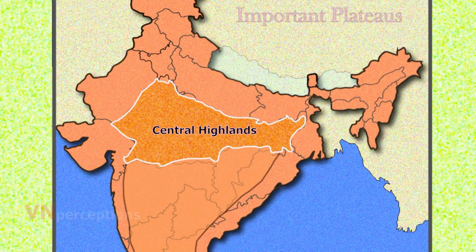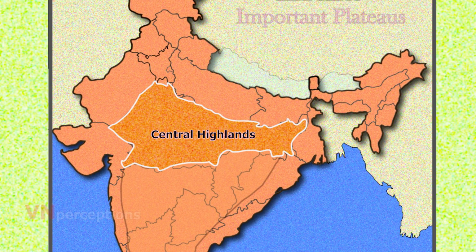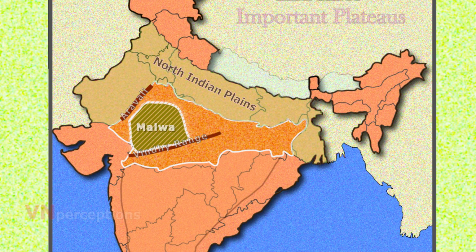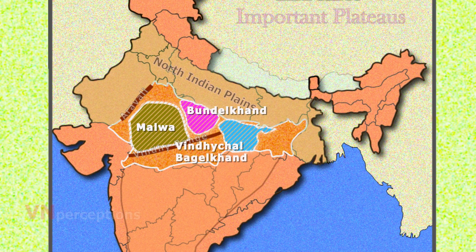The Central Highland is flanked by North Indian Plains to the north, Aravallis to the west, and Vindhya Range to the south. The Central Highland is made up of Malwa Plateau, Bundelkhand Plateau, Vindhyachal Baghelkhand Plateau, and Chota Nagpur Plateau.